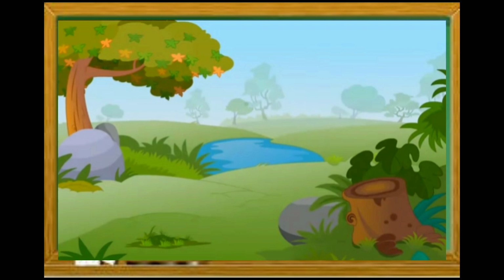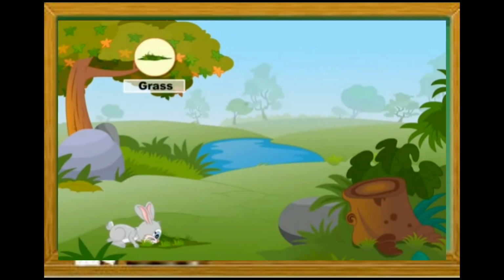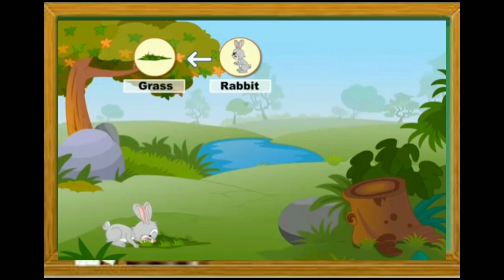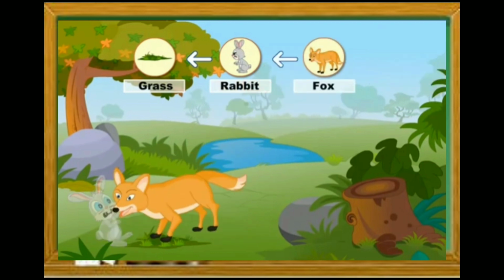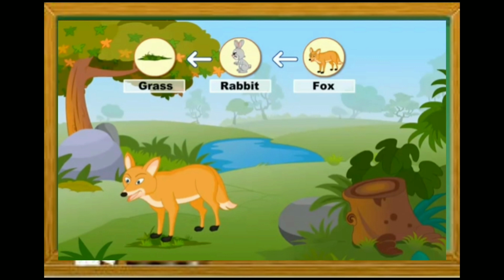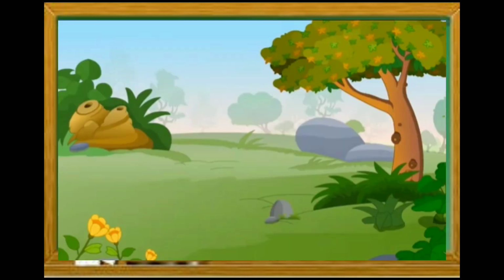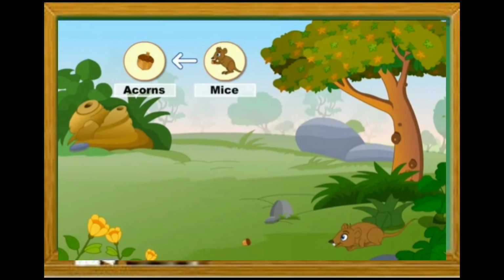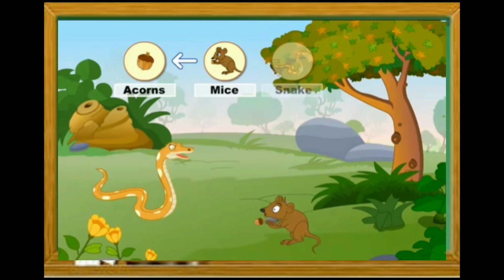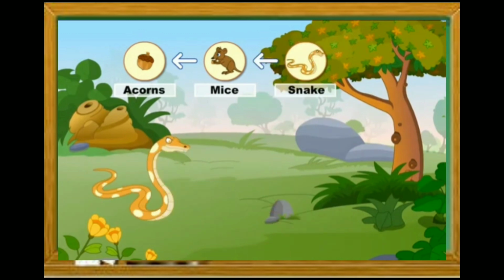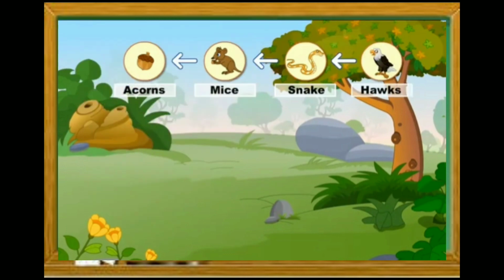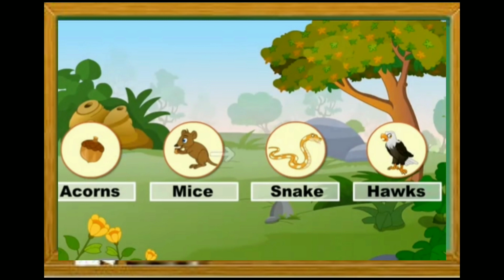Simple food chain. A simple food chain starts with grass, which is eaten by rabbit. Then, the rabbit is eaten by fox. Big food chain. A big food chain starts with acorn, which is eaten by mouse. The mouse is eaten by snake. Finally, the snake is eaten by hawk. As you can see, energy is being transferred from one animal to another.